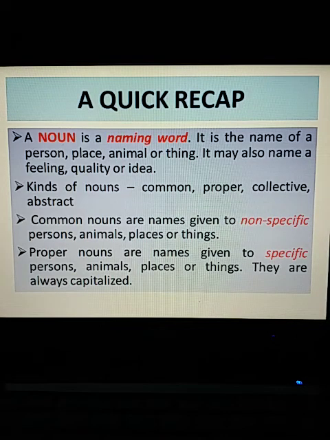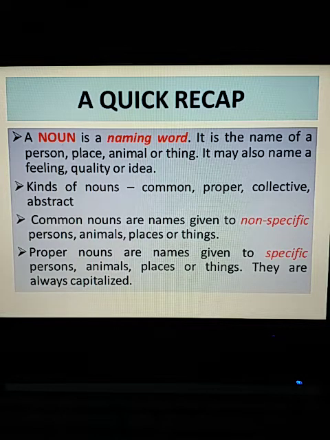A noun is a naming word. It is the name of a person, place, animal, or thing. It may also name a feeling, quality, or idea. Kinds of nouns are common, proper, collective, and abstract. Common nouns are names given to non-specific persons, animals, places, or things. Proper nouns, whereas, are names given to specific persons, animals, places, or things.